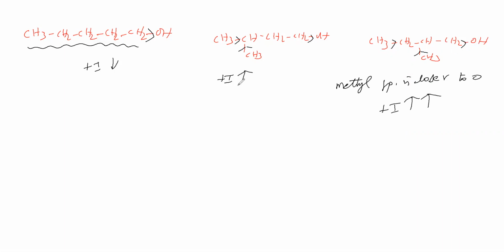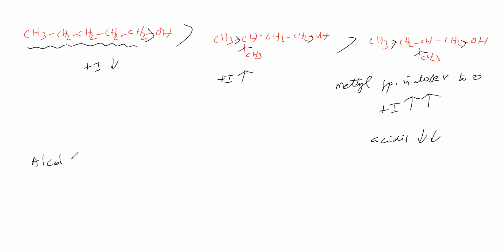Okay. So here the methyl group is somewhat far away from the oxygen of the OH group. So plus I effect is more means acidic nature will be less. Therefore, this compound will have higher acidic nature when compared to this compound. So like this acidic nature is there.